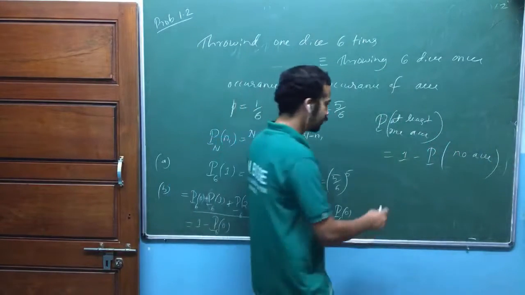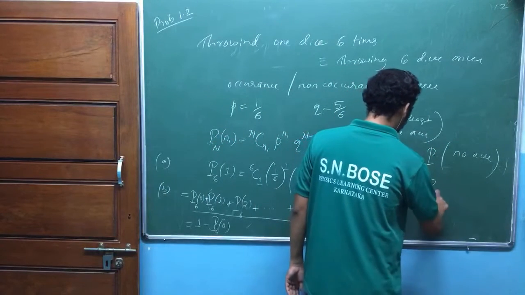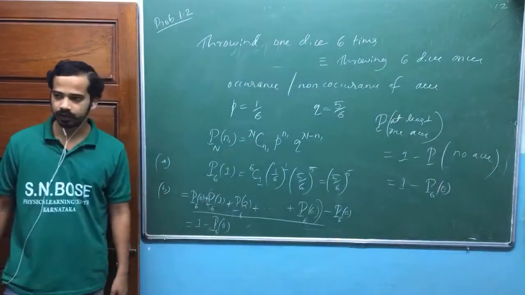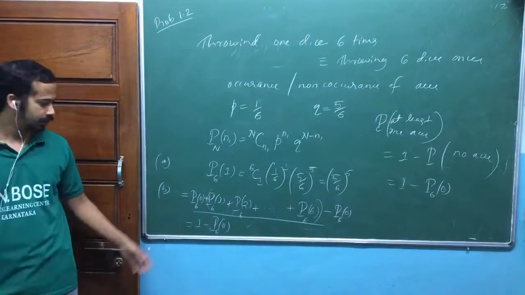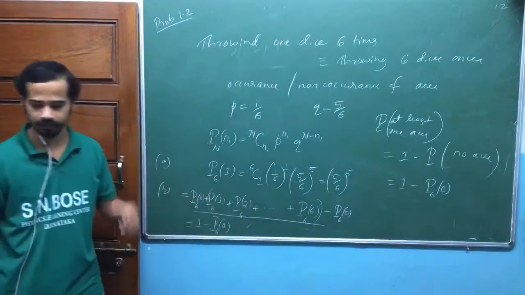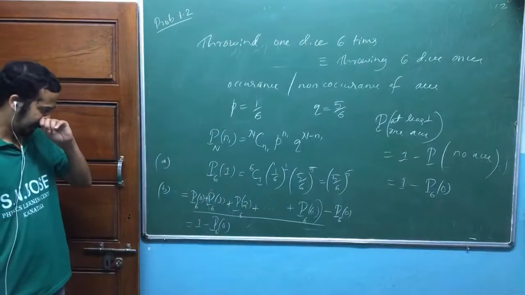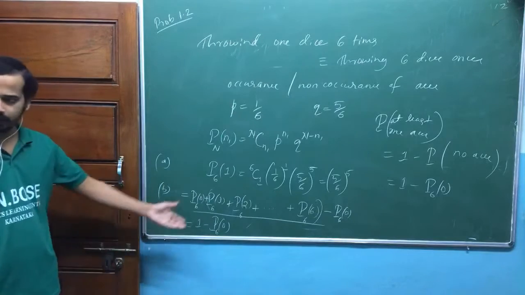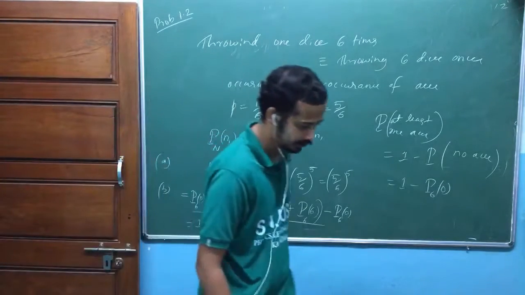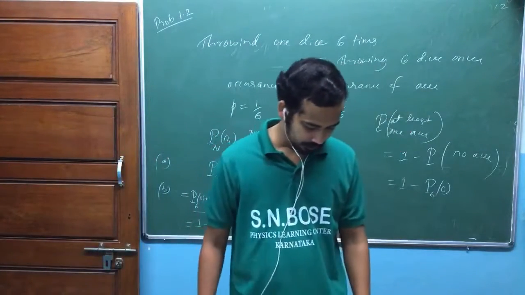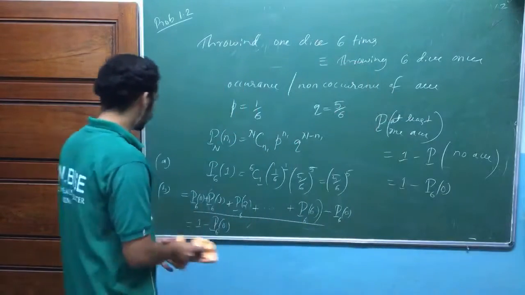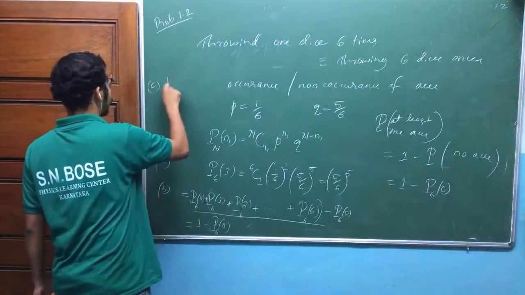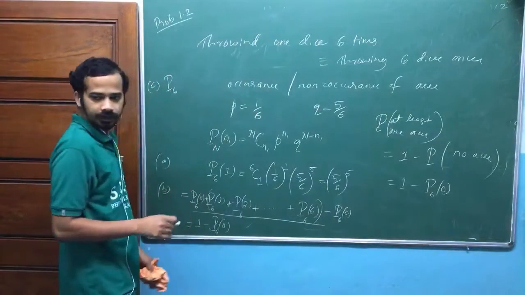Is that okay? So, that is what we have done, 1 minus after 6 trials 0 A's. Look here, the same thing came here. But here I have used a normalization factor, a mathematical idea. Is that okay? I hope you can do this one, not a big deal. So, the third one is exactly 2 A's. That again, our binomial distribution can give, isn't it? Part C, again, after 6 trials, okay?